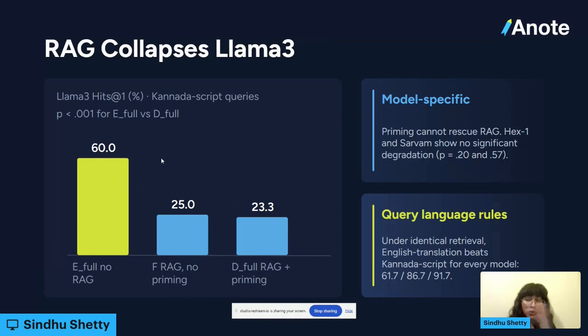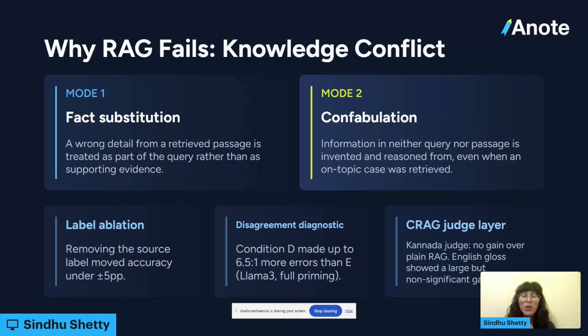And then also query language is really important, and I'll get to that in the next slide. Okay. So when RAG failed, how did it fail? There were two separate mechanisms on how it could fail, across all three models, but it was really common with Llama 3.